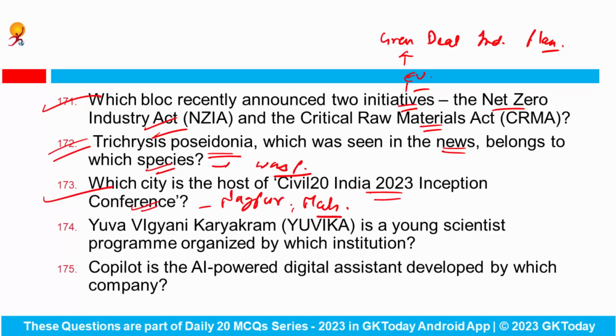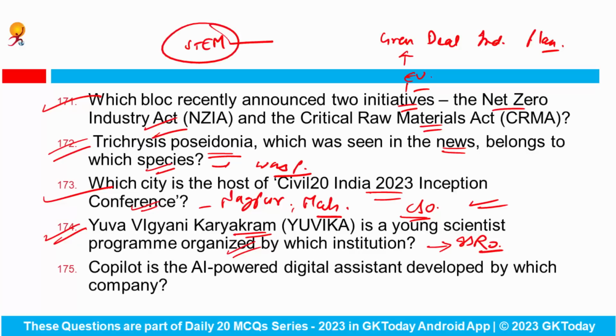And C20 India provides a platform for civil society organizations from across the world to highlight the aspirations of people to the world leaders. Yuva Vigyani Karyakram is a young scientist program organized by which particular institution? This is a young scientist program organized by ISRO, and it will encourage students to STEM-based research and careers. The aim is to impart basic knowledge on space technology, space science and space applications to younger students, and on emerging trends in space science and technology amongst the youngsters.